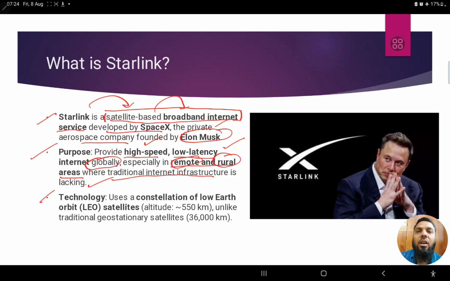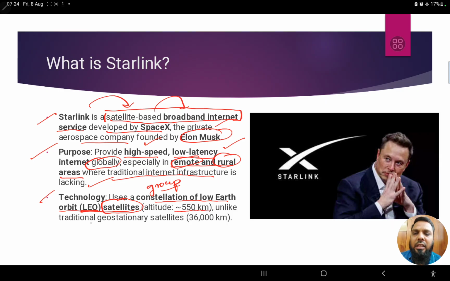Again, the technology: how he is planning to provide this internet is by using a constellation of low earth orbit satellites. What is low earth orbit, we'll see that later on. A constellation means a group of satellites which are rotating around the earth in a low earth orbit, LEO, approximately 550 kilometers above the earth's surface.